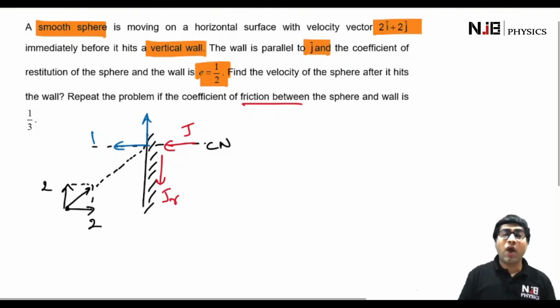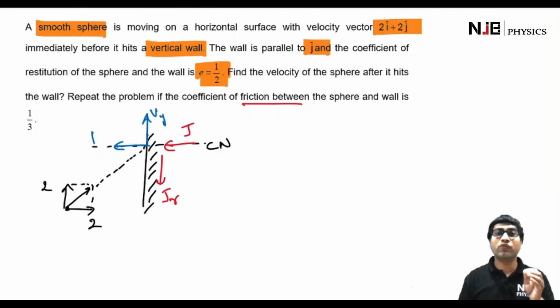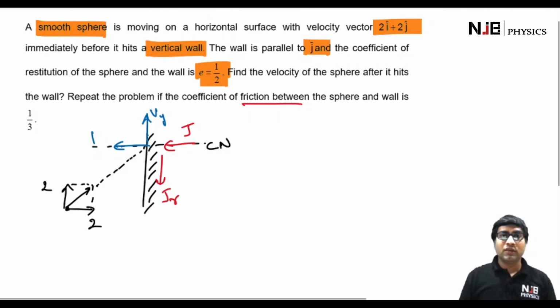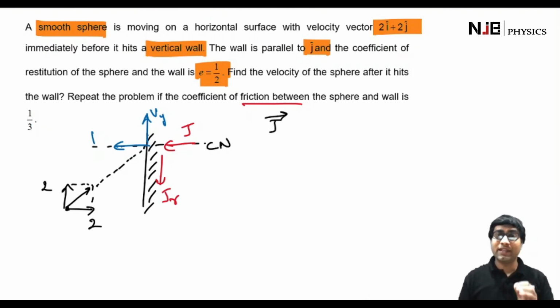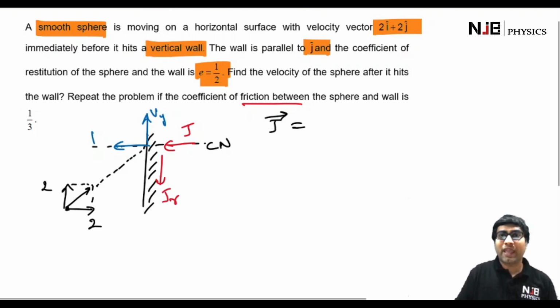Let's say after the collision, its velocity in the y direction becomes vy, and we have to find the value of this vy. We are going to use the relation that the net linear impulse on any particle is equal to the change in its linear momentum, which can be written as mass times final velocity minus mass times initial velocity.